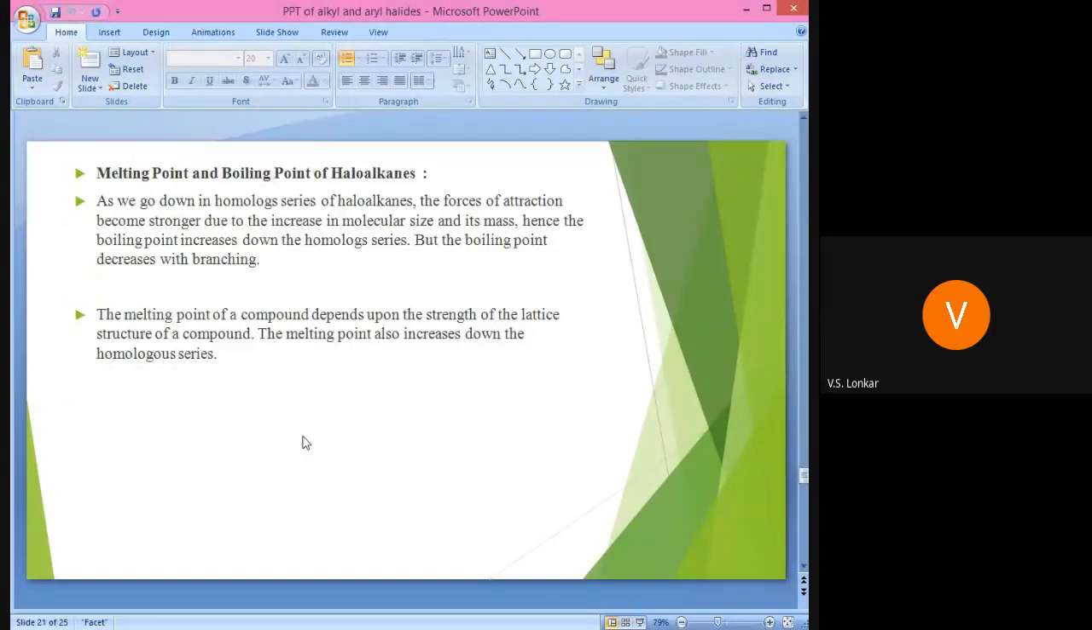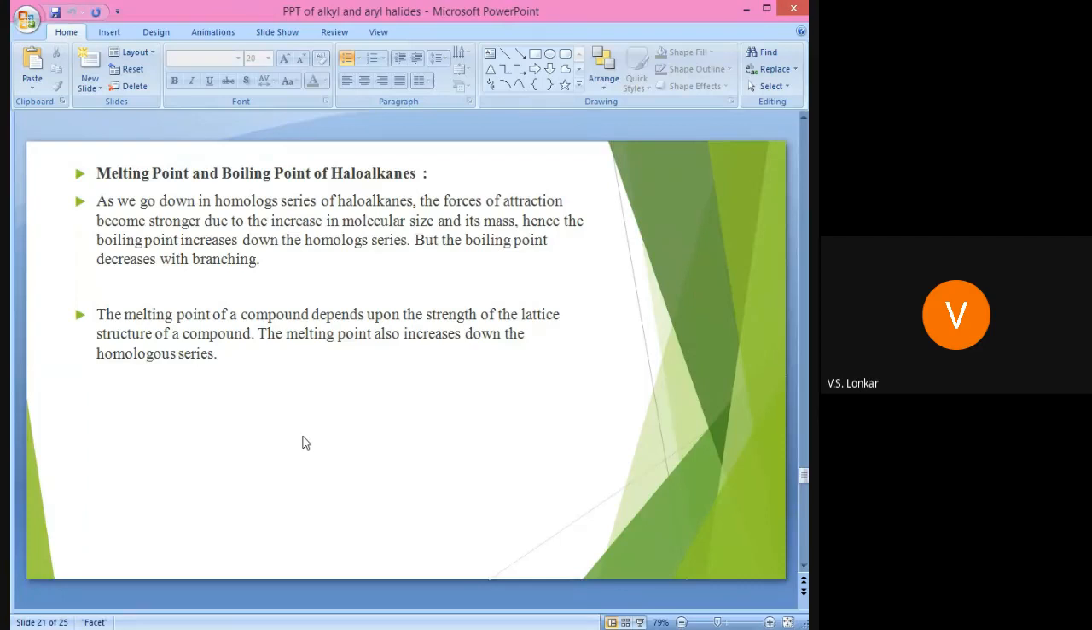Then the melting point and boiling point of haloalkanes. We are very familiar with the melting point and boiling point. Melting point means what? The point at which the solid is converted into the liquid form. And what is the boiling point? The point at which the atmospheric pressure becomes equal to the vapor pressure of that compound. It means the point at which the liquid is converted into the gaseous or vapor form. That is known as the boiling point.